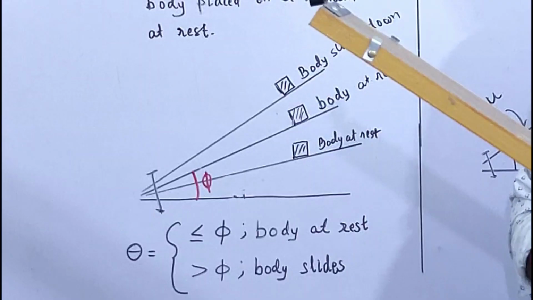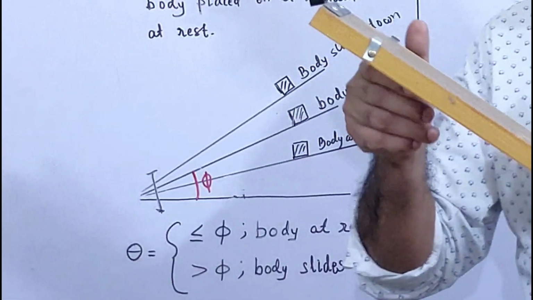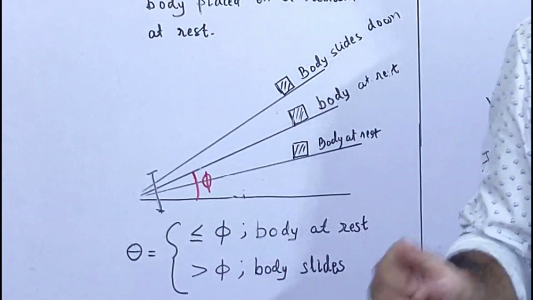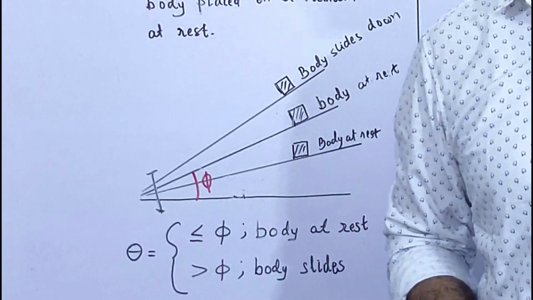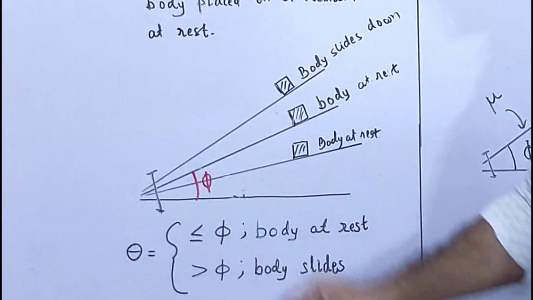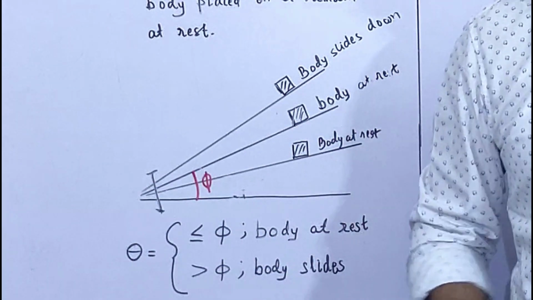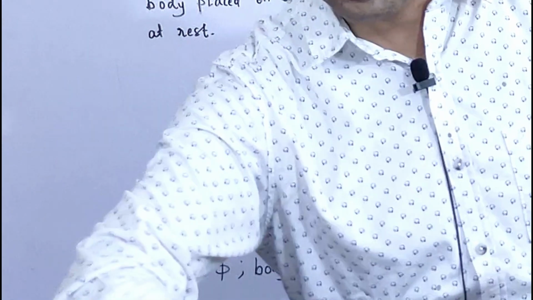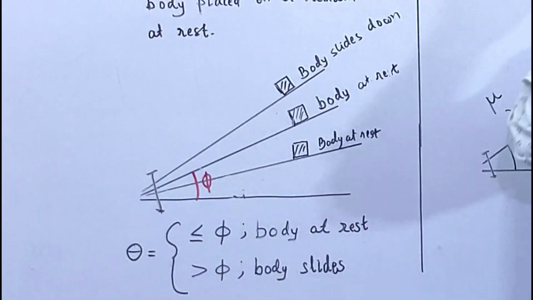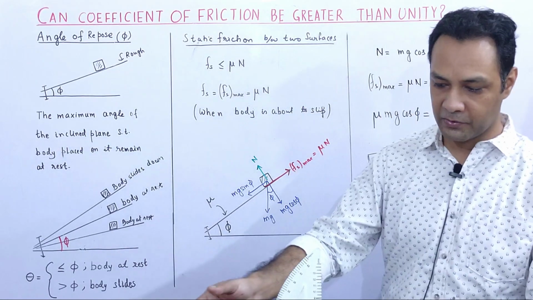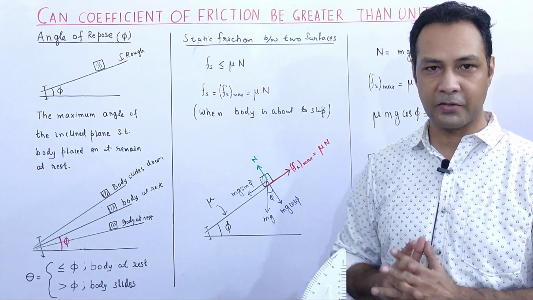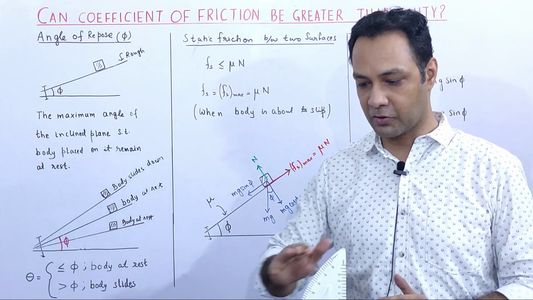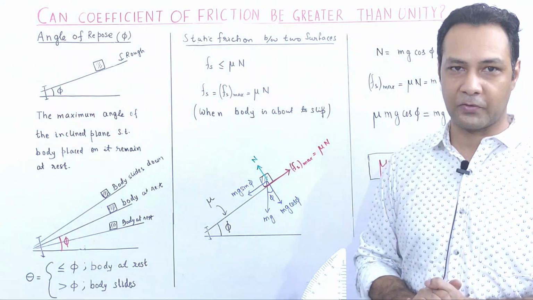So we can also say, suppose the angle of inclination of the inclined plane is theta, and the angle of repose is phi. If theta is less than or equal to phi, the body will be at rest, and if theta is greater than phi, the body will slip. Now that we have understood what the angle of repose is, let's see how we can use it to find the coefficient of friction between a body and the surface it is placed on.